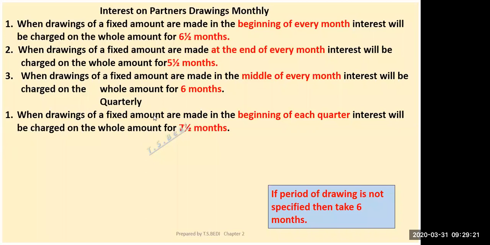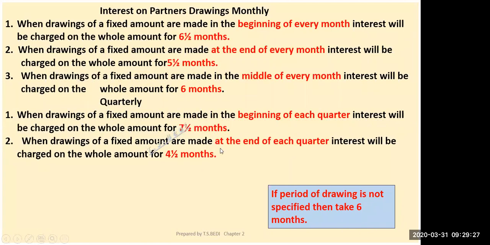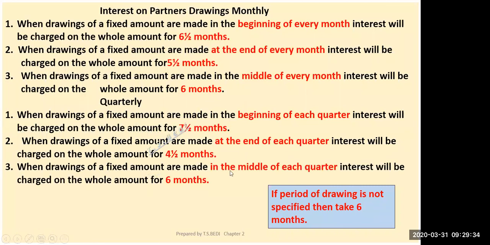When drawings of a fixed amount are made in the beginning of each quarter, the time period will be this. When drawings of a fixed amount are made at the end of each quarter, then interest will be charged for 4.5 months, or if in the middle, then 6 months. You must note down these time periods, because when you do the questions from 36 onwards, you have to apply these formulas.